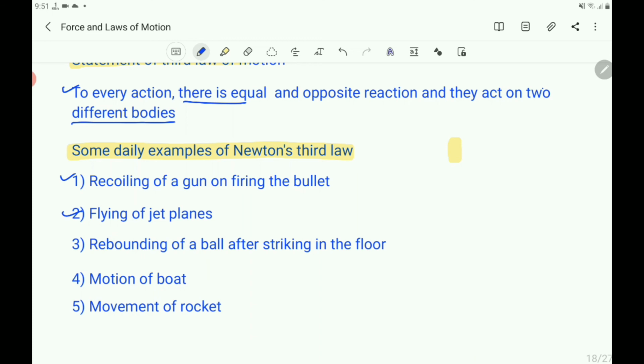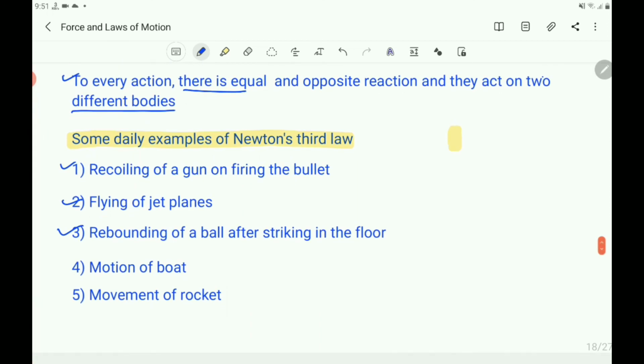Observe the flying of jet planes: the exhaust gases move backward and the jet plane moves forward. That is also according to Newton's third law of motion. Next, the rebounding of a ball after striking the floor. That is also according to Newton's third law of motion.